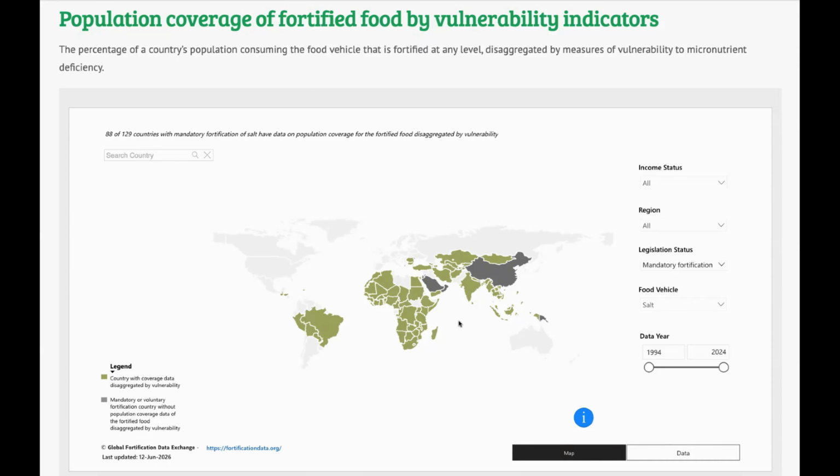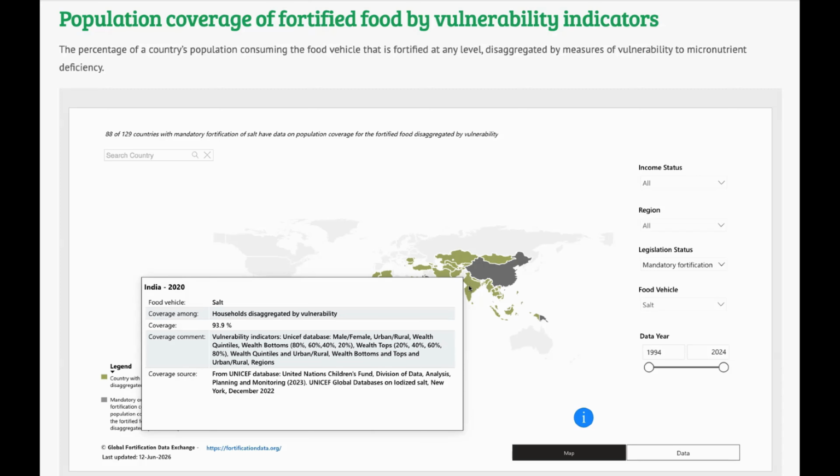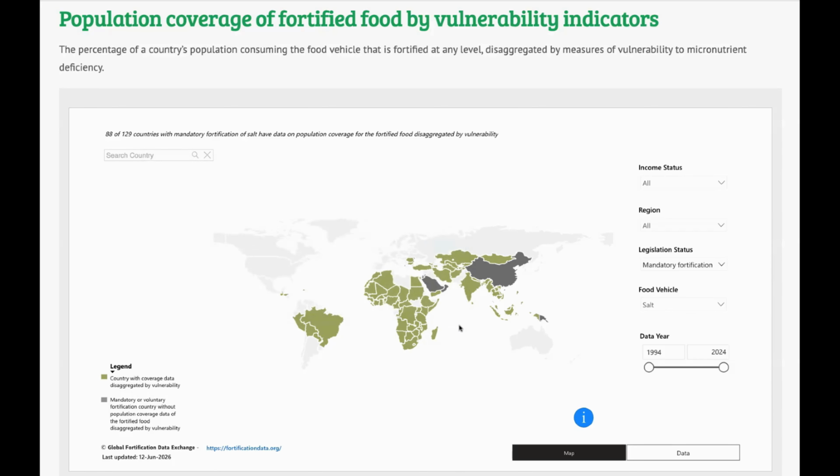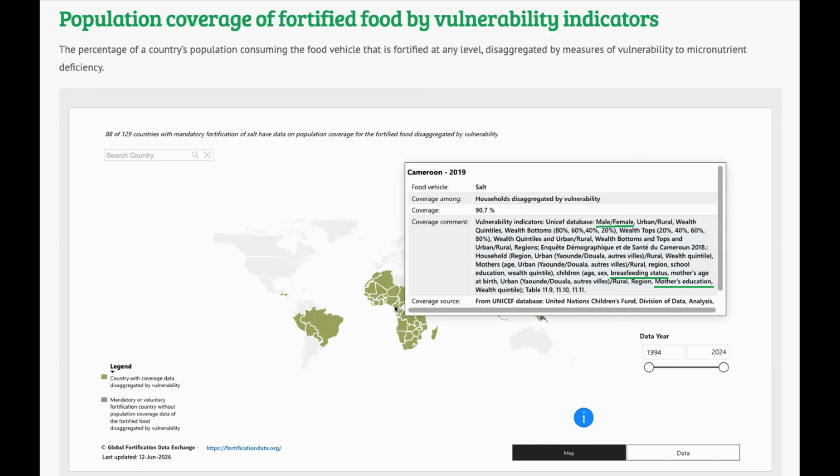It's important to point out that vulnerability characteristics are not consistently reported across countries. For example, socioeconomic data may be reported as wealth quintiles, wealth bottoms, and wealth tops. Other countries may only disaggregate by gender, while other countries are as detailed as disaggregating by parental education.